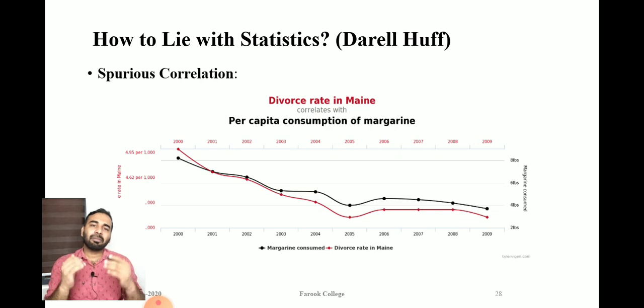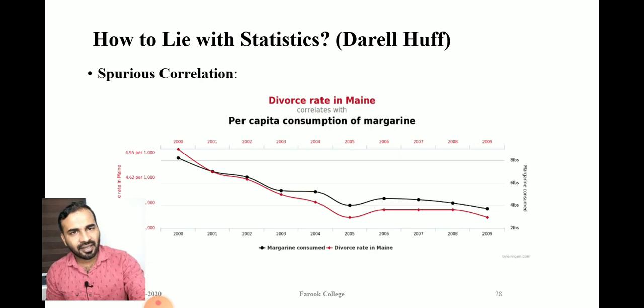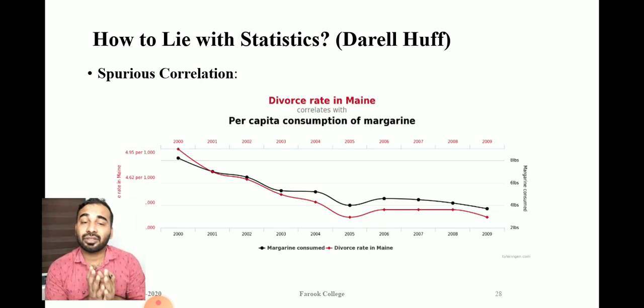But what people do is just run a correlation and come to the interpretation that these two are related. So correlation many times leads to spurious correlation. Spurious correlation is nothing but this: even though the coefficients give a certain degree of correlation, in actuality these two are totally unrelated.